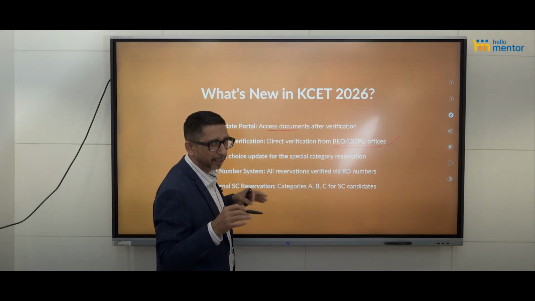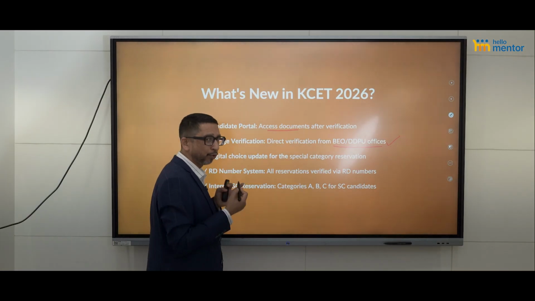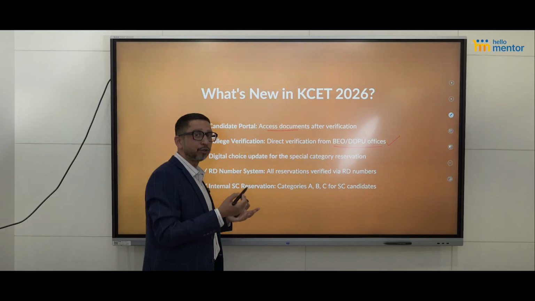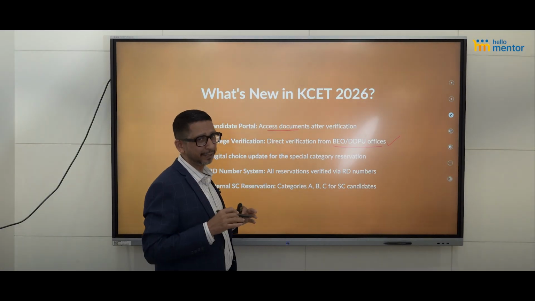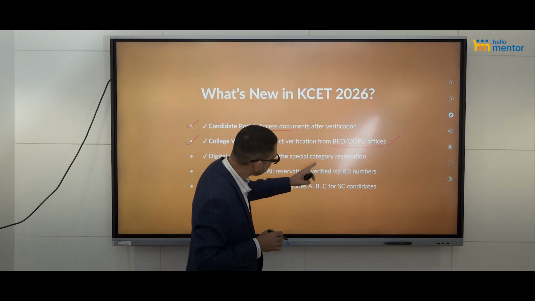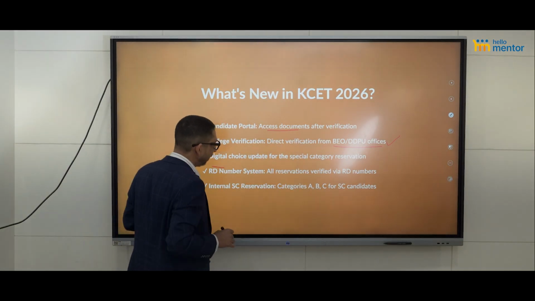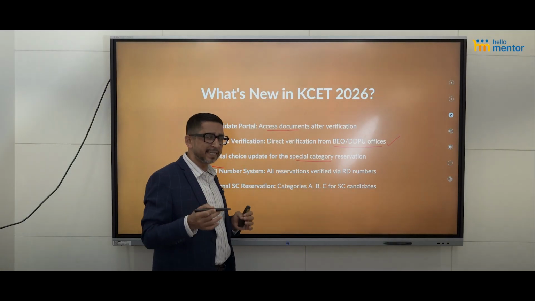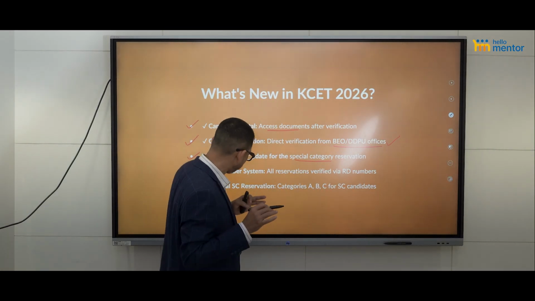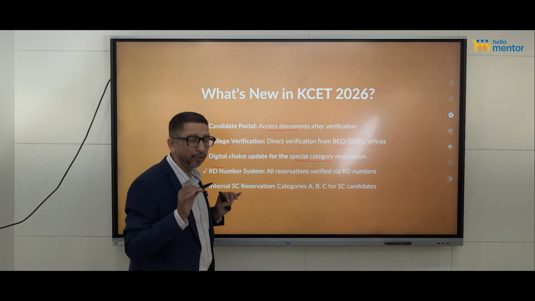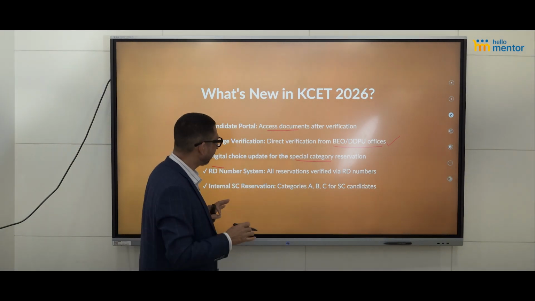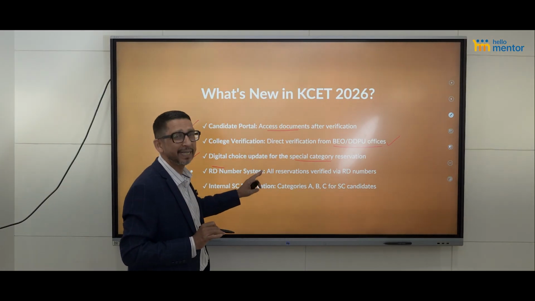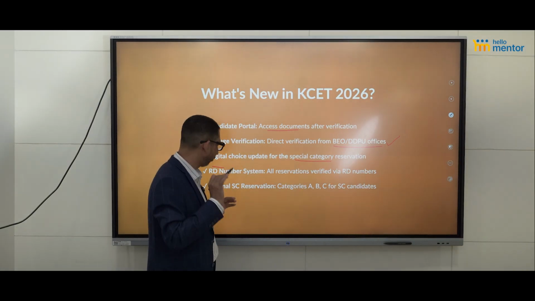You don't have to do it like earlier, like in 2024, when you had to go to the KEA office. All the 2.66 lakh people who were registering for CET used to go and get their documents verified in the KEA office. That you don't need to do now. Now, digital choice update for the special category reservation. Yes, very important. If you are going for any special category, maybe defense, sports quota, NCC, scouts and guides, physically disabled, all this, in that case, you can update your choices that I am from this category. That you can do online. But remember, document verification for this will happen offline in the KEA campus. And they will tell you the date later on for this.